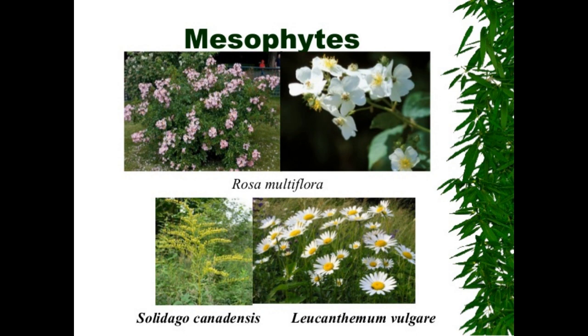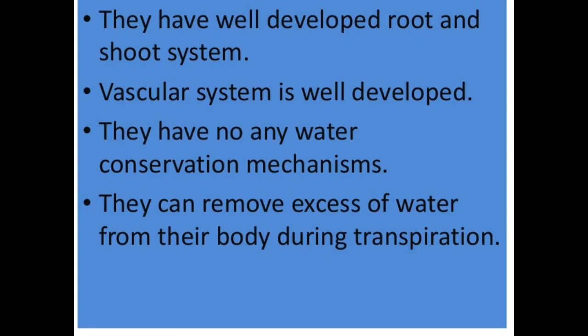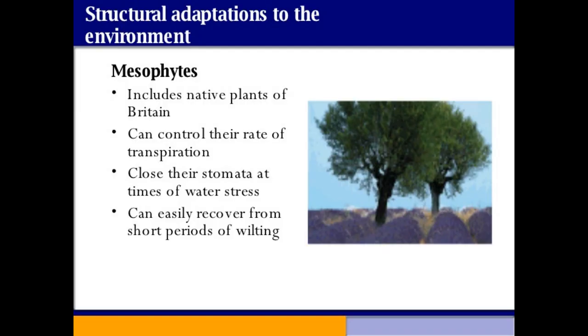These plants live in the soil which contains a good amount of moisture and high humidity in the atmosphere. The soil in which they grow should be neither completely wet nor completely dry. The mesophytes are adapted to a moderate temperature, which is not very high and not very cold.